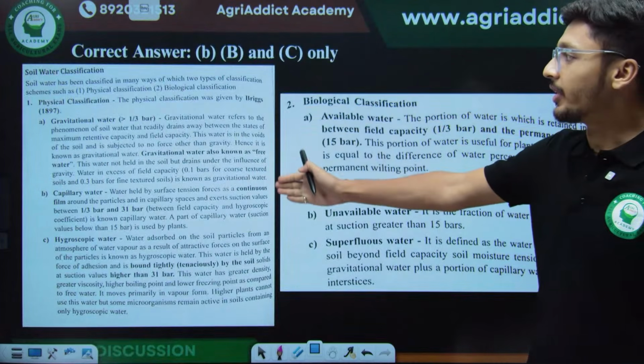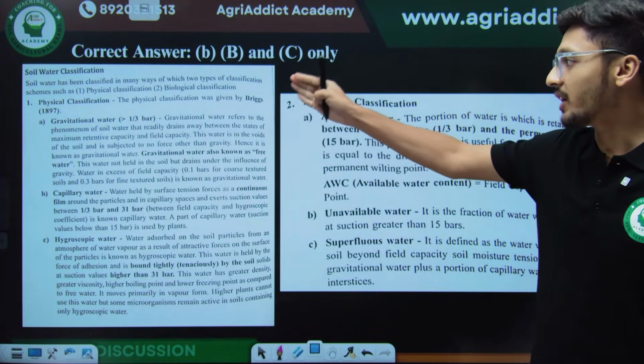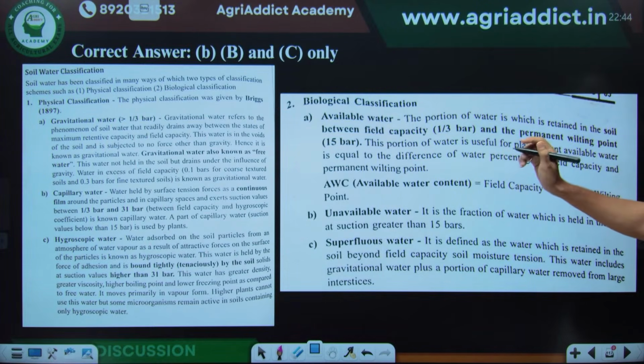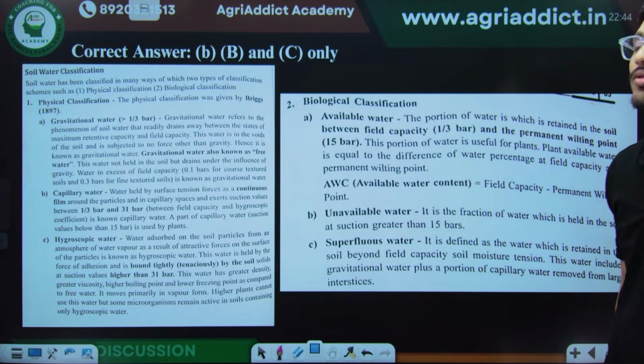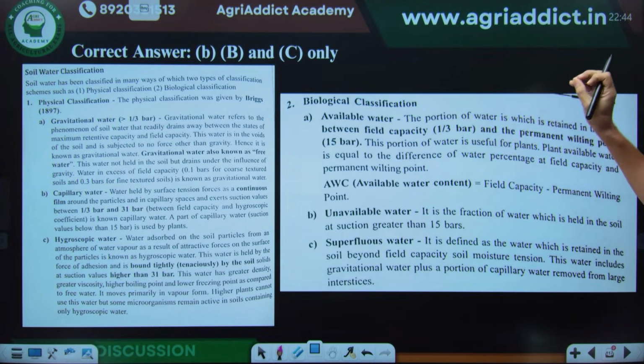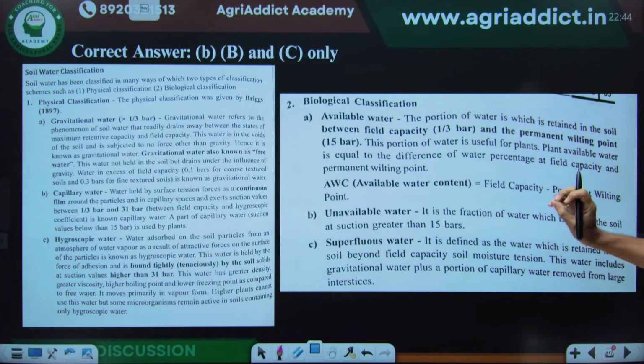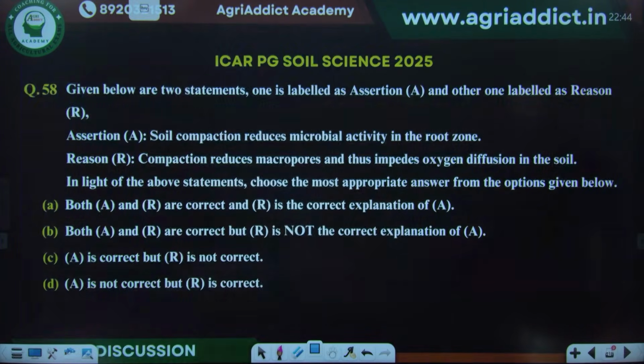See here, different types of water classification, like physical and biological classification of water, is mentioned. Gravitational, capillary and hygroscopic are the physical classification of water, and then biological classification includes available, unavailable and superfluous water. So इसको भी एक बार अच्छे से देख लेंगे.